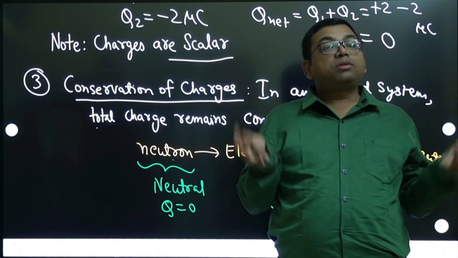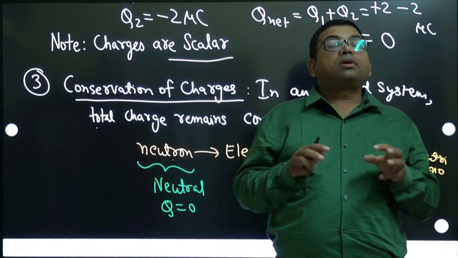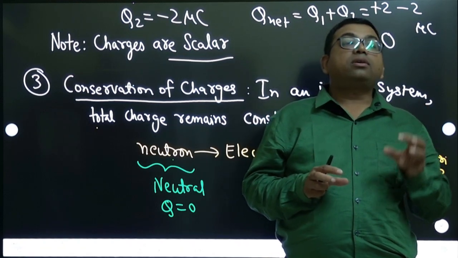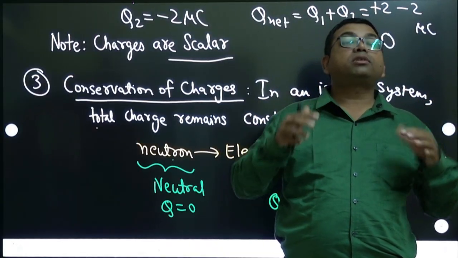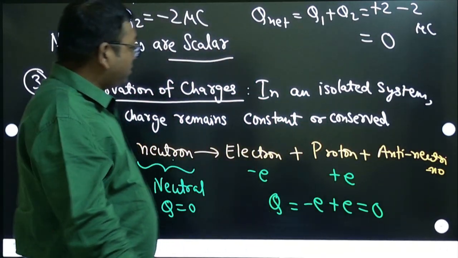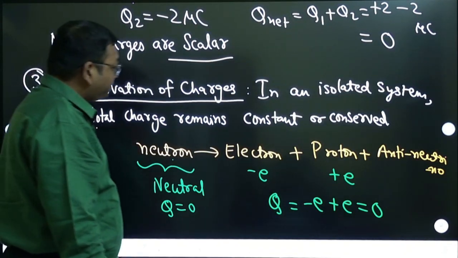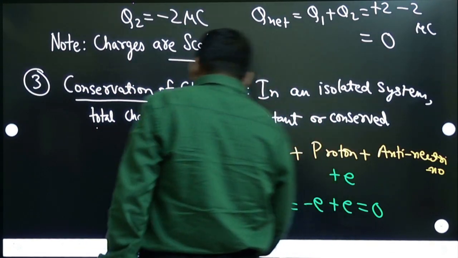Initially both the bodies were neutral. Total charge of the system is 0. Even after that, total charge is 0. Why? Individual bodies have got charge, but the total charge of both the bodies is zero. Clear? So that concept is there. Conservation of charges. It's an important principle. Okay. Then what else? Next, let us move to the next.